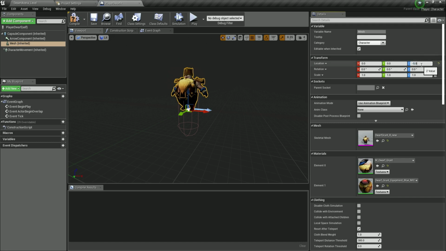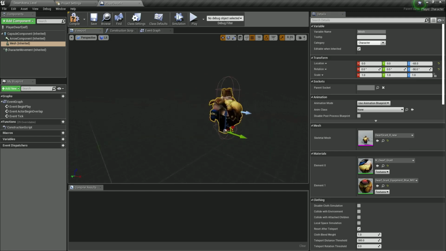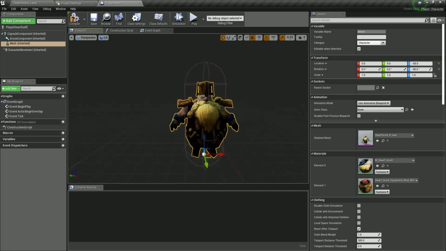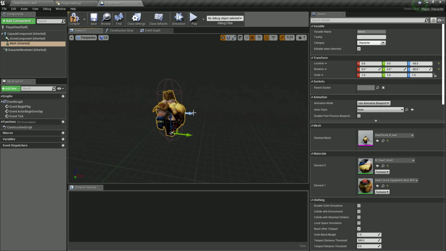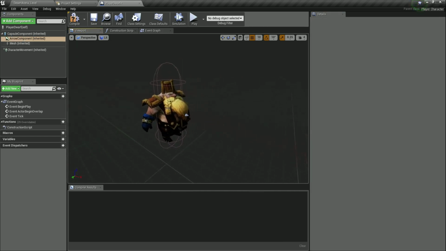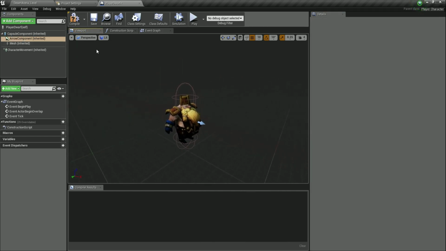The Z rotation is going to be -90 because I want him to rotate towards this white arrow that comes out of his beard. I want him to rotate towards that arrow.